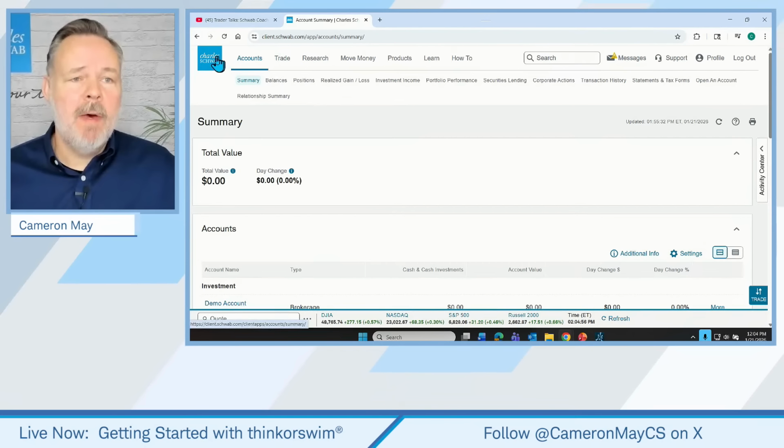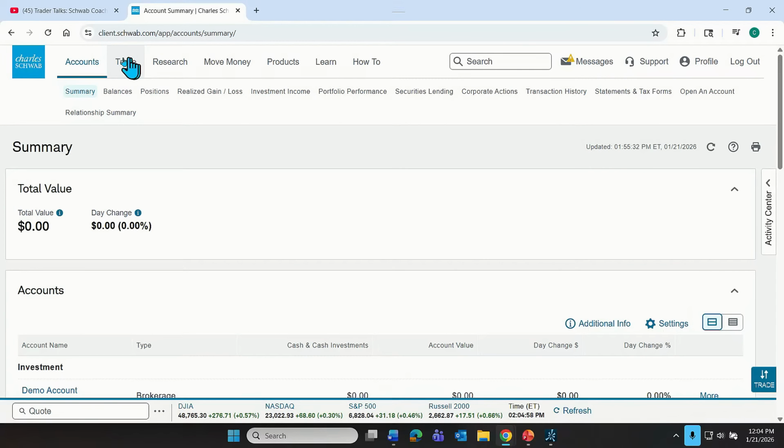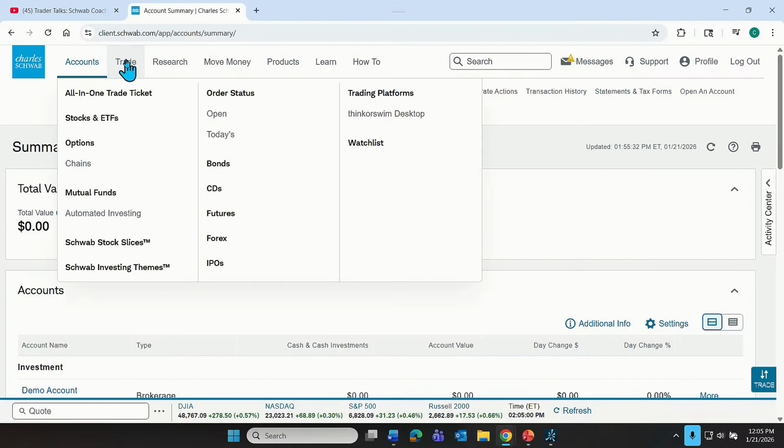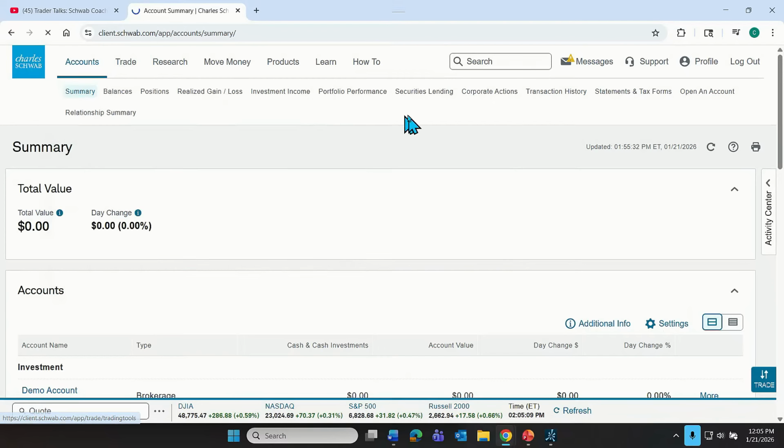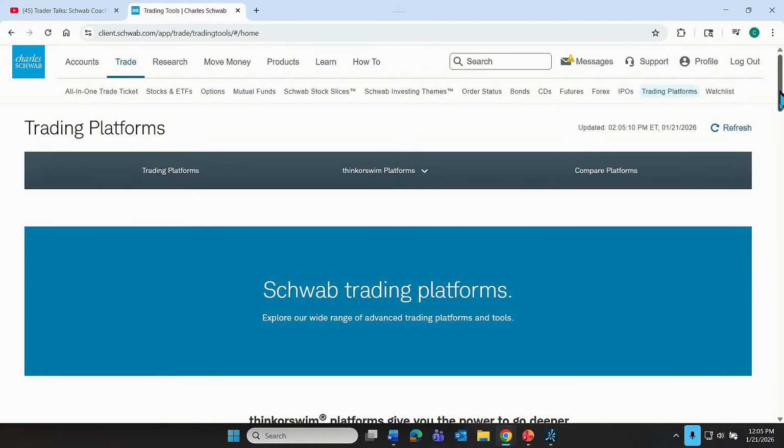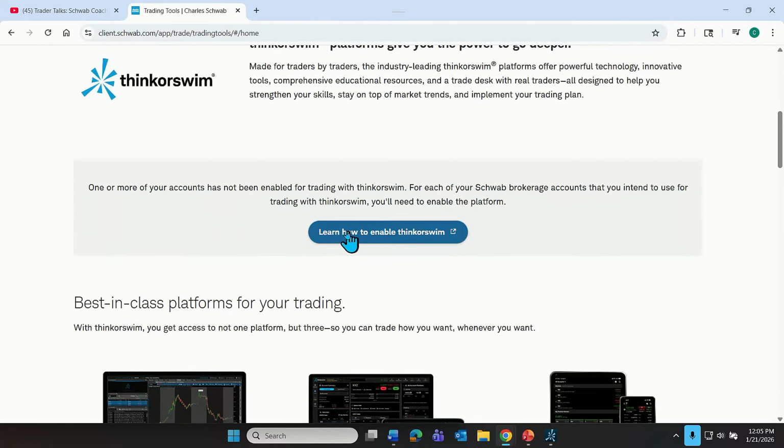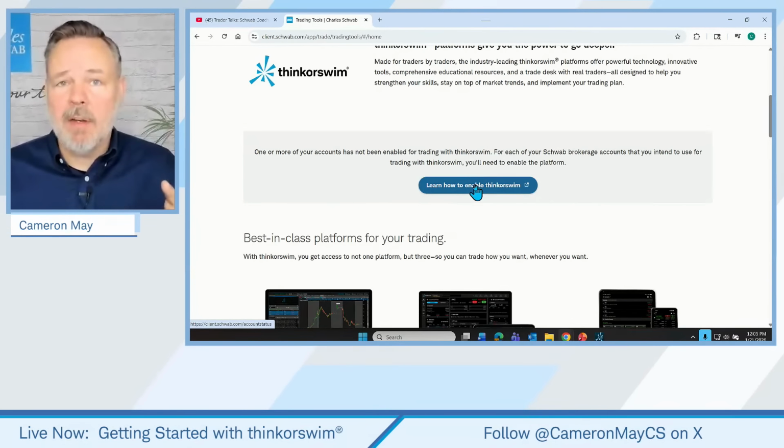You just log into your Schwab account, go to the Trade tab, and right here in the menu, there it is, Thinkorswim Desktop. From there, you almost can't not get it downloaded. You just click on Thinkorswim Desktop, and right at the top here, it says Learn how to enable Thinkorswim. You click that, follow the on-screen prompts. It'll walk you through the process. It'll tell you more about what Thinkorswim is, but also help you download it.